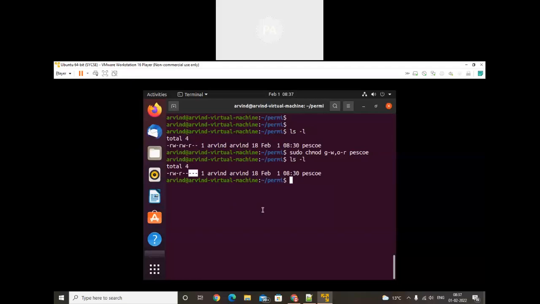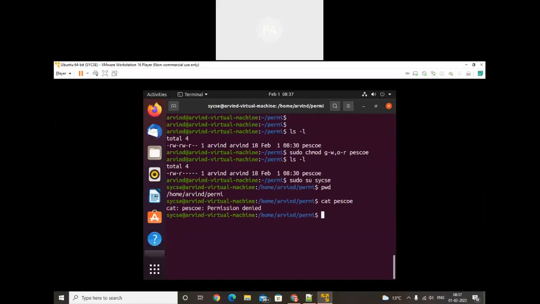Now in that case we're trying to log in by using SYCAC. Now tell me, SYCAC will be treated as an other user. So now I'm trying to log in using SYCAC. Okay. Now ls -l, in this particular directory SYCAC has logged in. Now I'm trying to read. I will check the present working directory. I'm working inside the home Arvind directory. I will read that particular file. We do not have permission because SYCAC will be treated as other. Permission denied. So it has restricted SYCAC: you don't have permission to read that file.